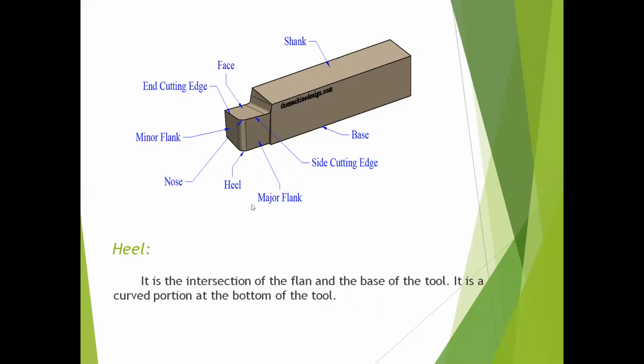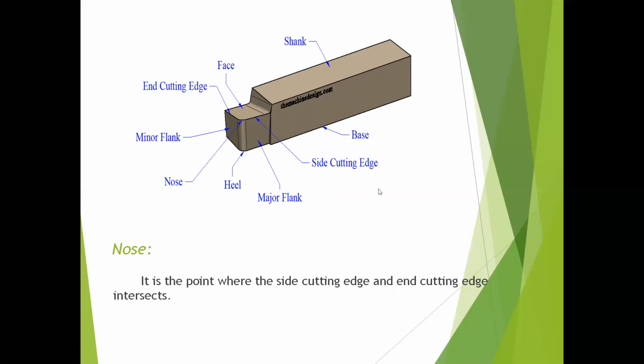Heel. This is the heel, the bottom one. It is the intersection of the flank and the base of the tool. Here, this is the flank and this is the base. The intersection of the base and flank is called the heel. Next, nose. It is the point where the side cutting edge and end cutting edge intersect. This is the side cutting edge and this one is the end cutting edge. The point of intersection of these two is known as the nose. This is a very important portion, a sharp edged point.